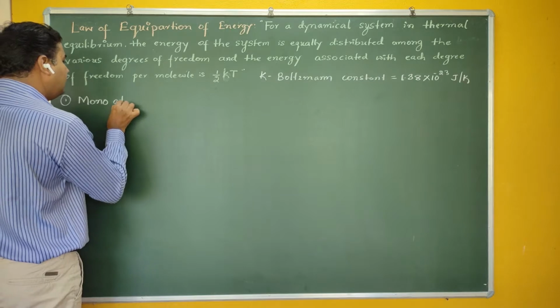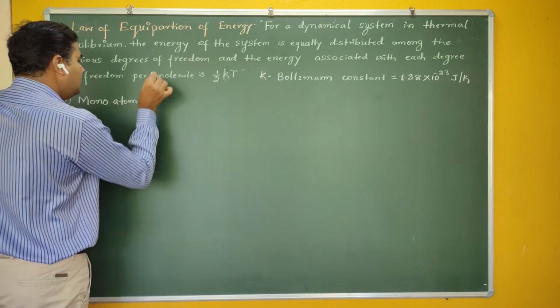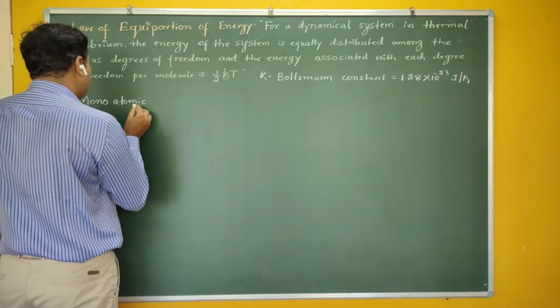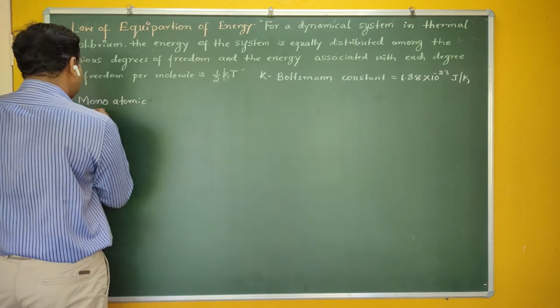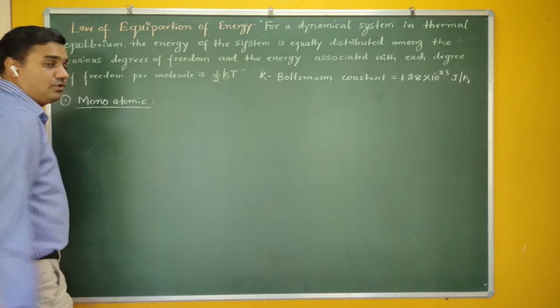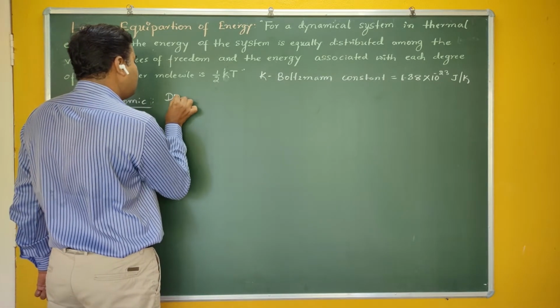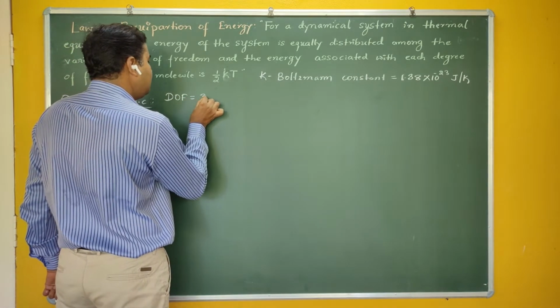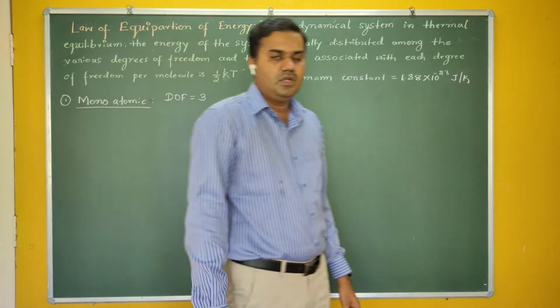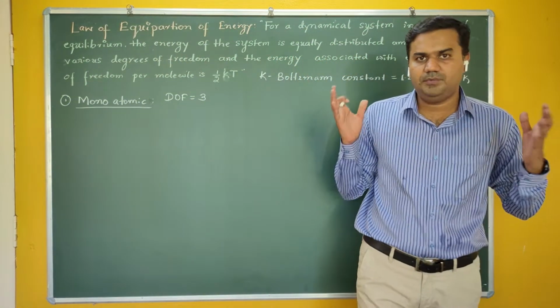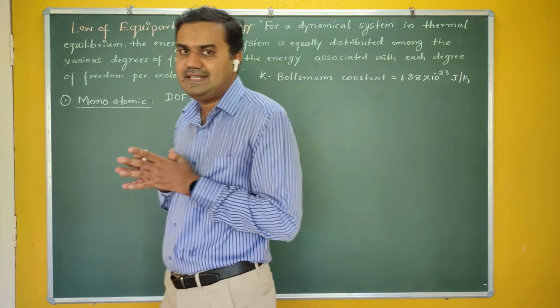Let me take a monoatomic gas. What is the degree of freedom for a monoatomic gas? In the last class, you studied that the degrees of freedom for a monoatomic gas is 3. It can move in 3 possible ways, that is x, y, and z axis.